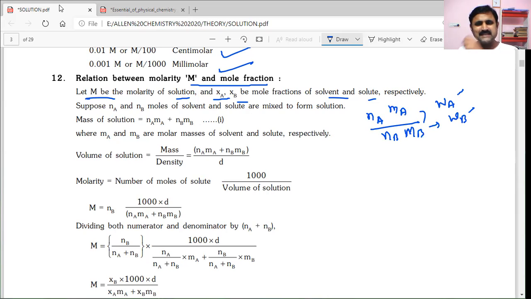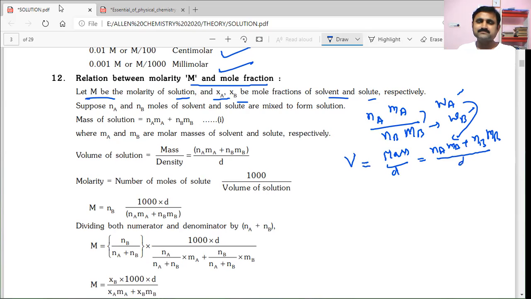You know the mass, density, volume relation. In this relation, the volume of solution can be obtained by mass of solution divided by density of the solution. So how will you calculate the mass of solution? You will calculate using this expression, that is WA plus WB, the sum of the masses of solvent and solute. So that's why they have taken NaMa plus NbMb divided by the density.